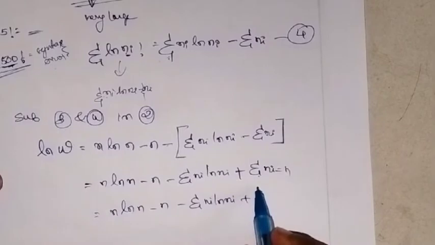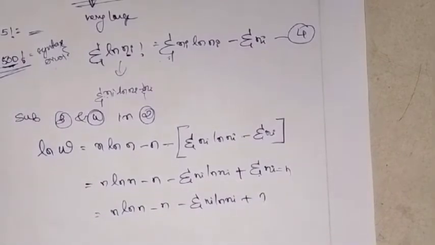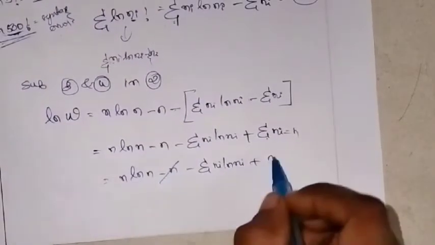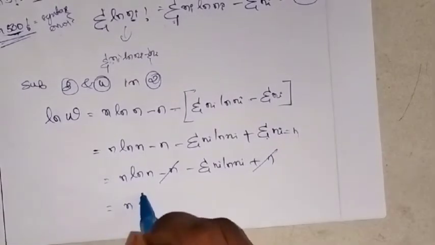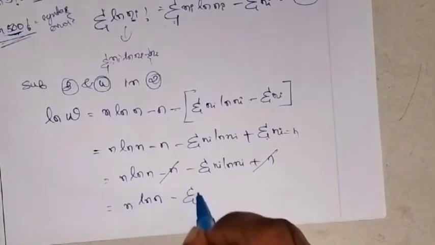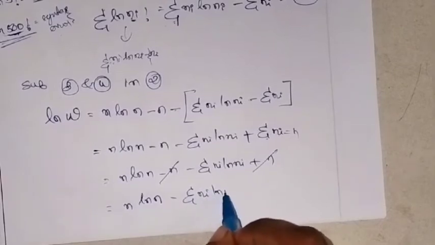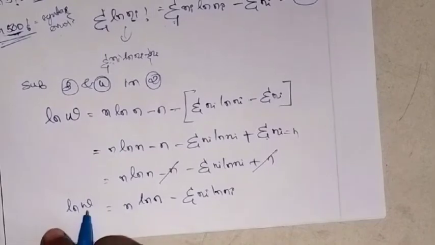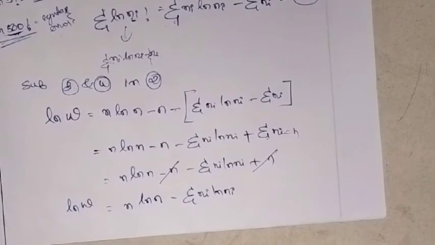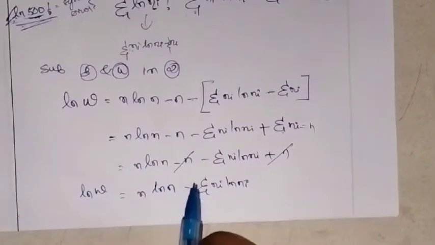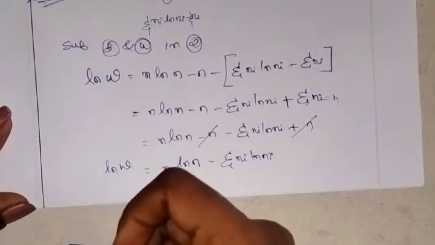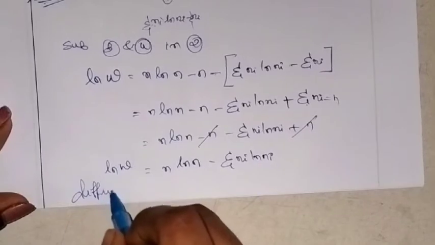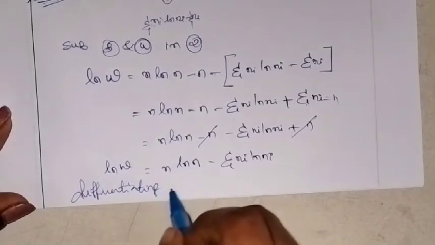Okay, this is from what? This is from the equation number 1. Okay, just check the equation number 1. You can see that summation ni is nothing but n. Now in this you can see minus n plus n get cancelled. Left with n ln n minus summation ni ln ni. Okay, here you have ln W. Okay, W means what? Thermodynamic probability. Okay, now what you do is you will be differentiating this equation. Differentiating the above equation.